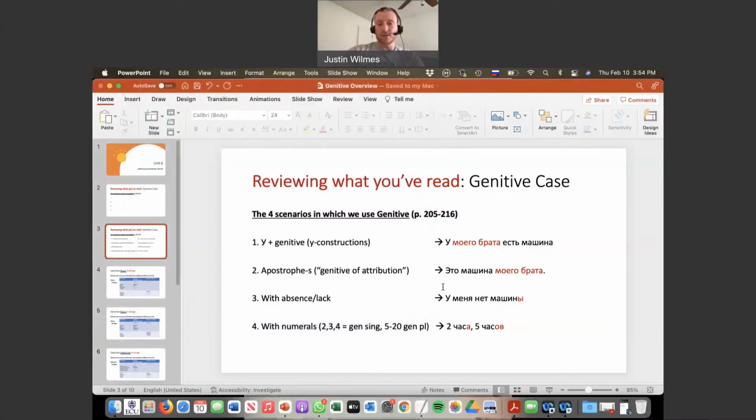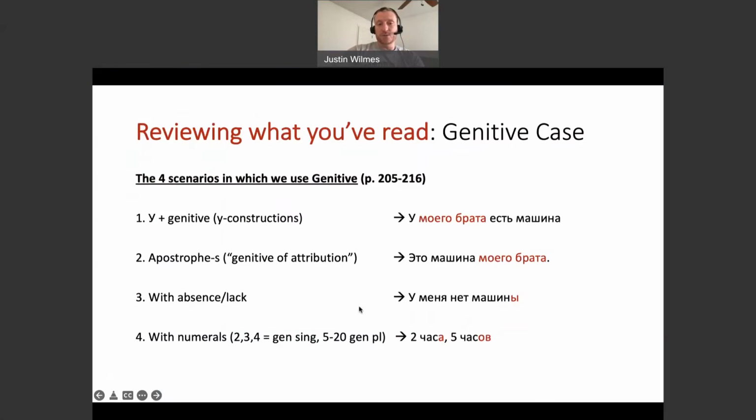And again, the rule is basically that when you use any noun or adjective and noun with a numeral, for example, I have 2 brothers, I have 4 books, I have 27 chickens, whatever it is, you put the things in genitive singular if the numeral ends in 2, 3, 4, or you put it in genitive plural if it ends in any of these.